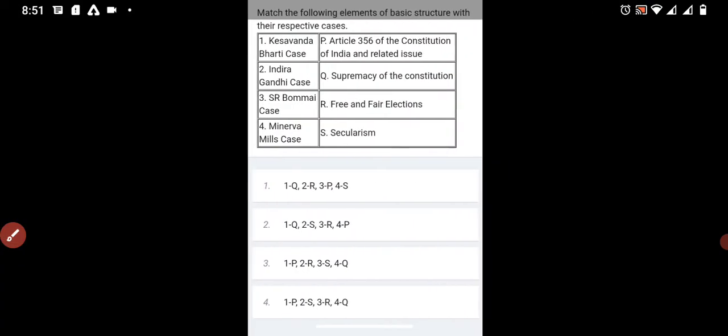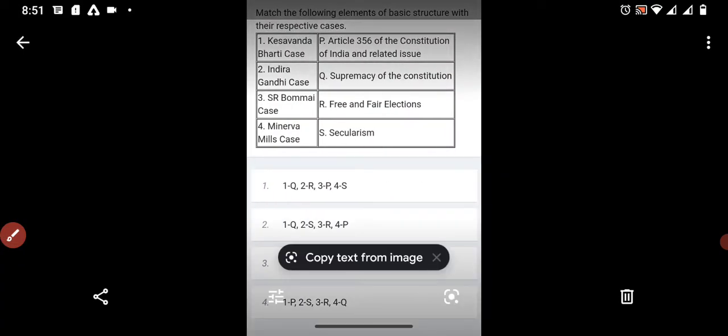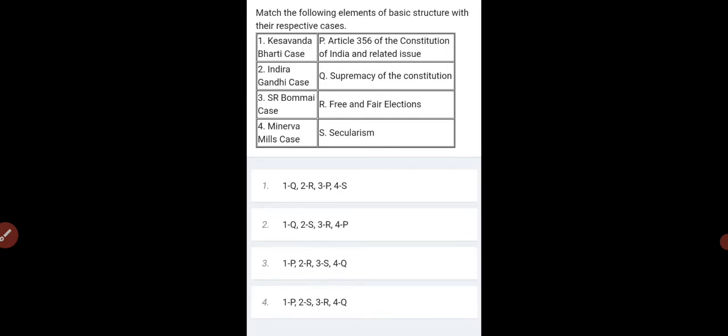Moving to the next question, match the following elements of basic structure with their respective cases. The first case is the Kesavananda Bharati case.